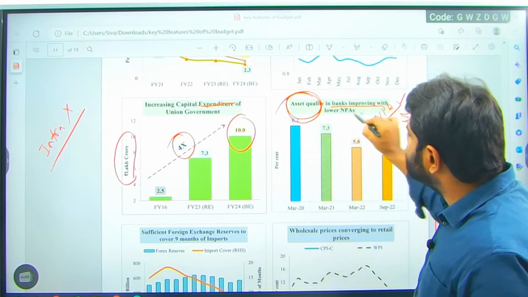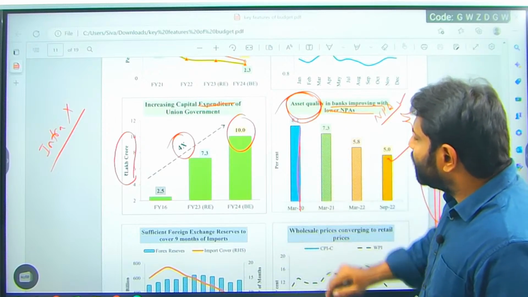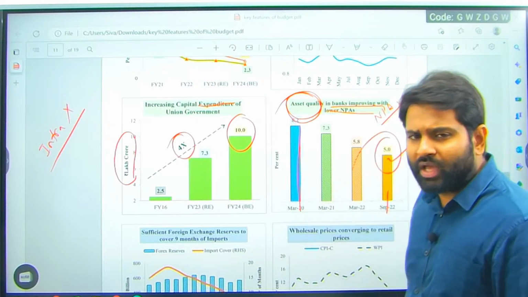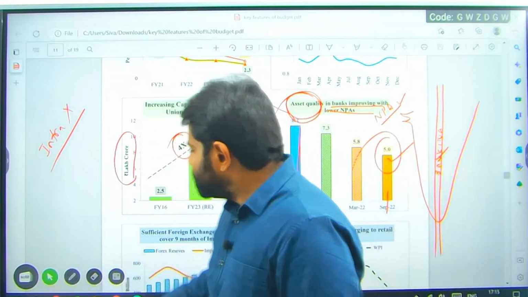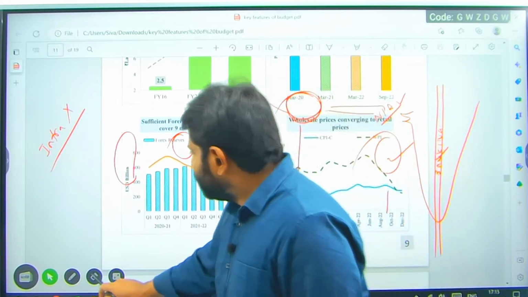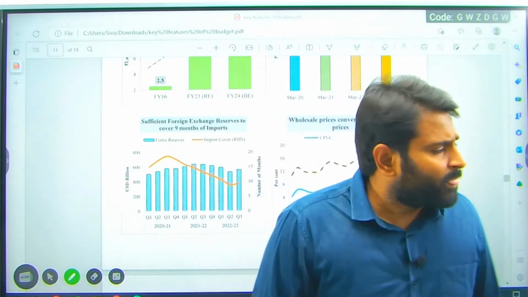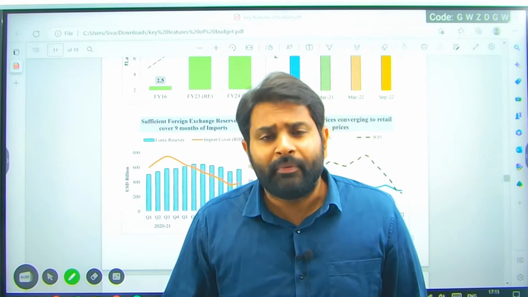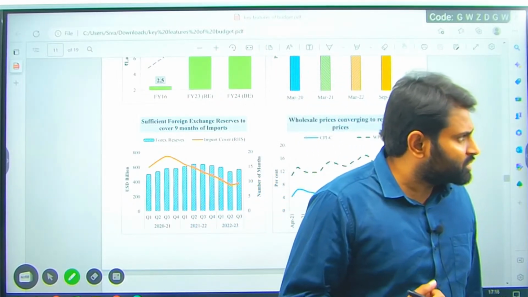Asset quality in banking is improving, lower NPA. If you can see the percentage, 8.2%, now in September 2022 it is 5%. So NPAs are going down. Before COVID it used to be 11%. When we started to think about these, they were around 15%, and we brought them down. We targeted them, we brought them down. So it is like rejuvenating the system, rejuvenating the economy. Banks are important institutions in the economy, important modern economic institutions.